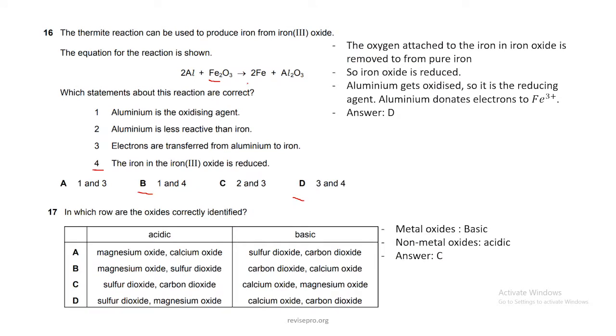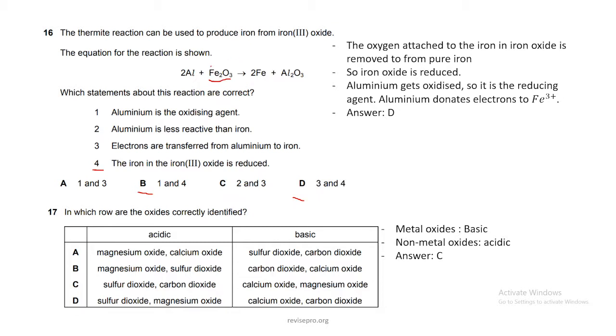Question 16. The thermite reaction can be used to produce iron from iron(III) oxide. The equation for the reaction is shown. Which statements about this reaction are correct? Aluminum is the oxidizing agent. Aluminum is less reactive than iron. Electrons are transferred from the aluminum to iron. The iron in iron(III) oxide is reduced.